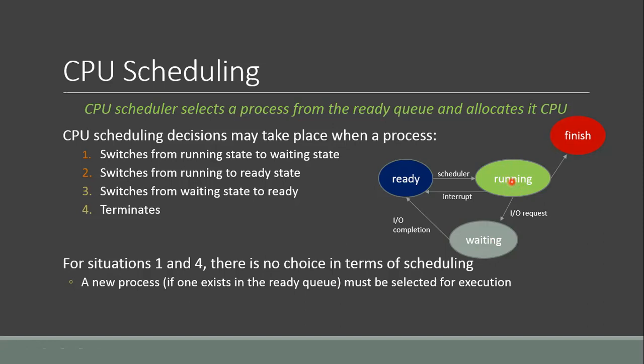And similarly, under situation 4, when the process was running and it completes its execution, again the CPU will become free. So the scheduler must select a new process from the ready queue to allocate to this CPU.